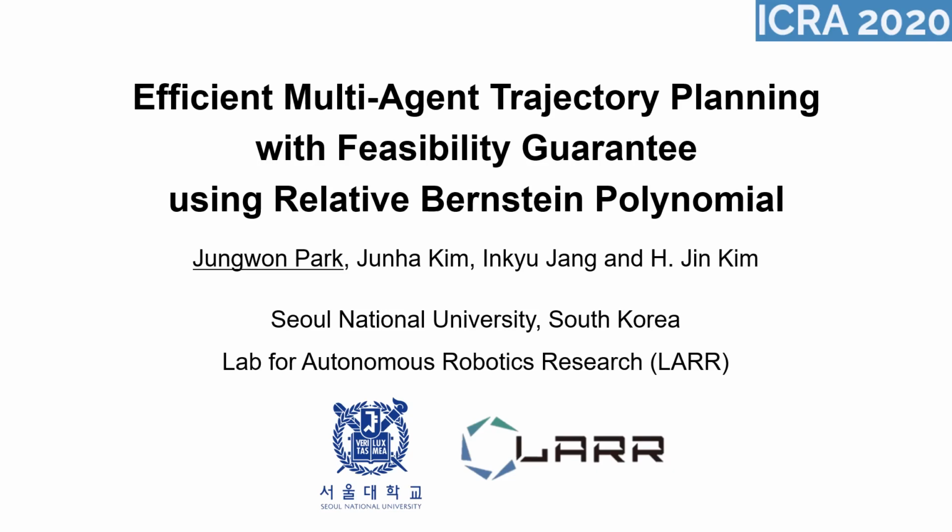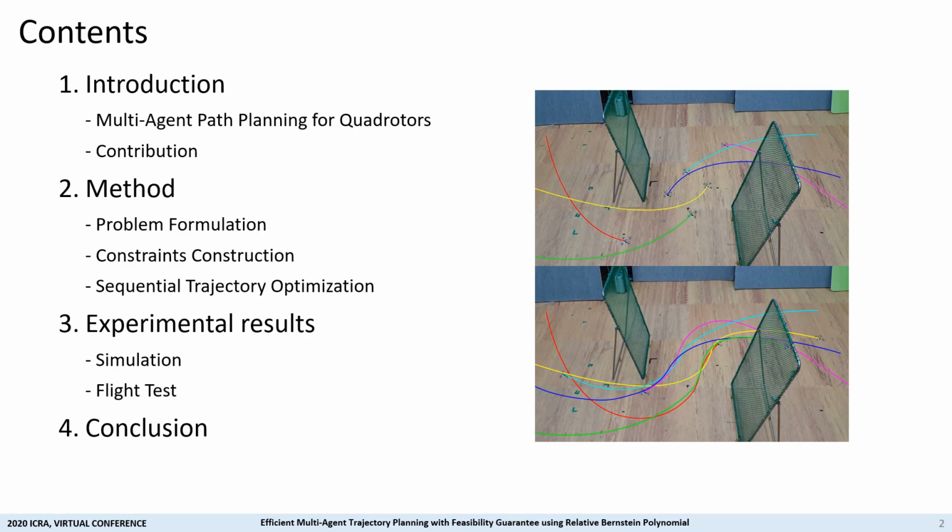My research topic is efficient multi-agent trajectory planning with feasibility guarantee using relative Bernstein polynomial. Let me start my presentation. The contents are as follows. First, I will introduce my research motivation and I'm going to talk about the proposed method. Finally, I will show you our experimental results.